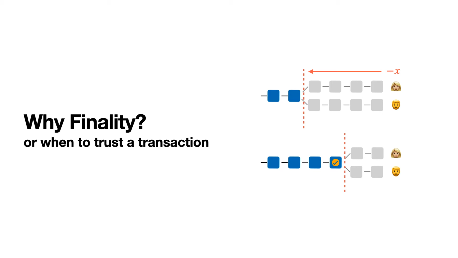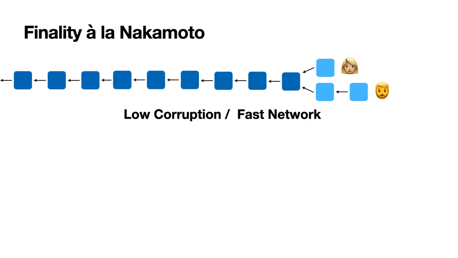So let's look at a blockchain in this Nakamoto style. If you're lucky, you have low corruption, a really fast network, your chain looks like this. So on the top you have Alice with her best chain, and on the bottom that's Bob, and they almost agree. So they have a really, really long common prefix. Only for the last few blocks it's not yet decided what the common prefix actually should be.